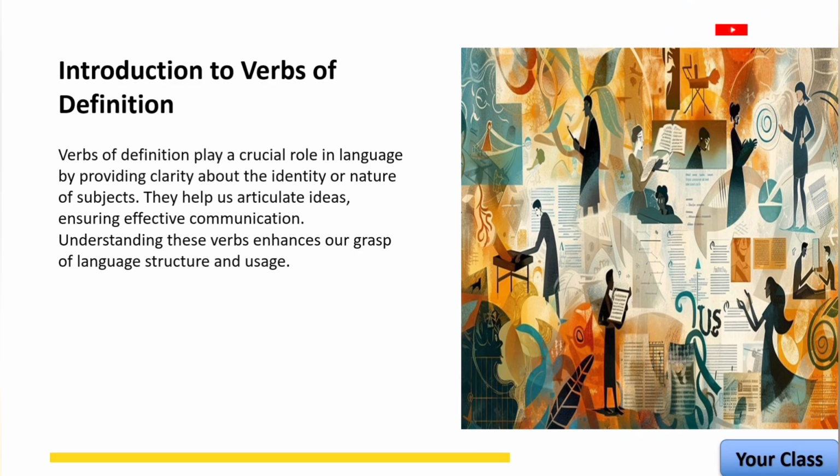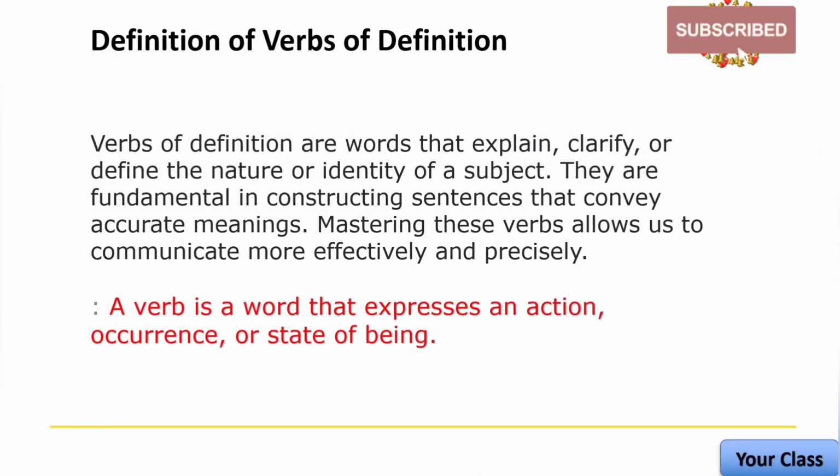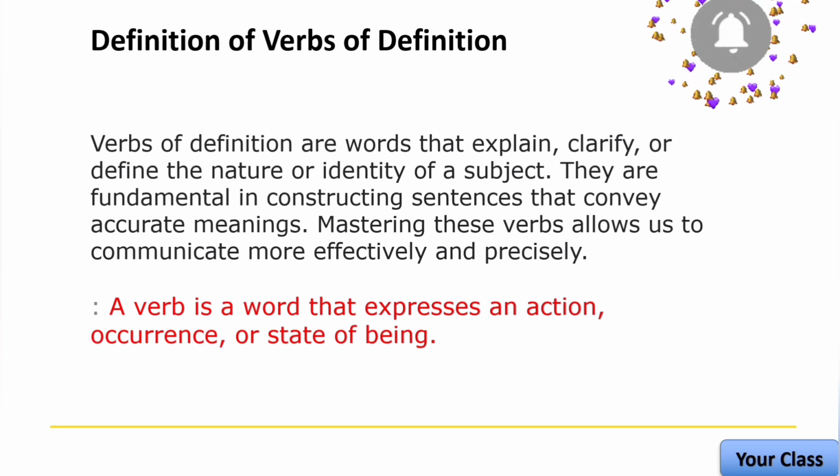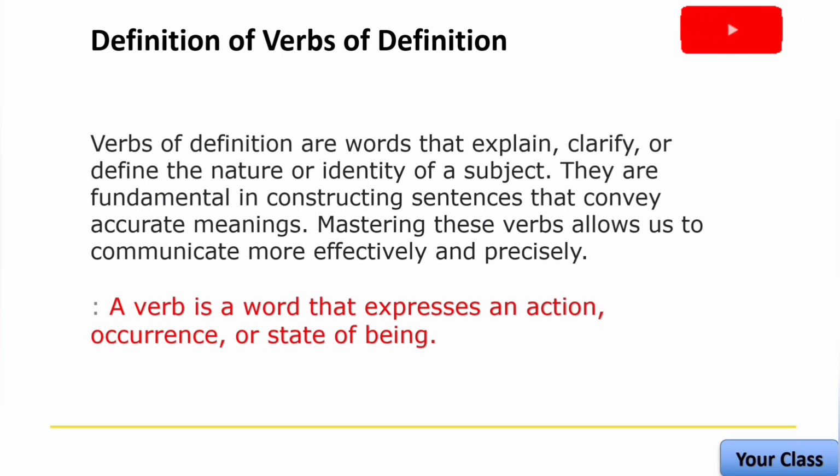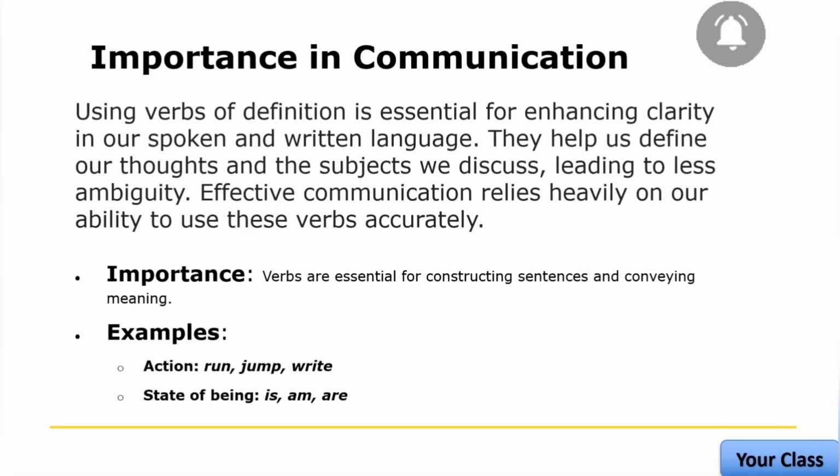So what are verbs? Verbs of definition are words that explain, clarify, or define the nature or identity of a subject. They are fundamental in constructing sentences that convey accurate meanings. Mastering these verbs allows us to communicate more effectively and precisely. In short, we can say a verb is a word that expresses an action, occurrence, or state of being. So let's focus on something that impacts everything we do: the importance of communication.